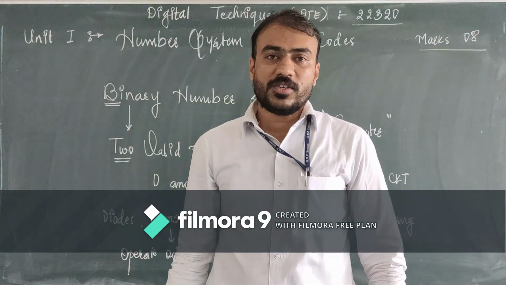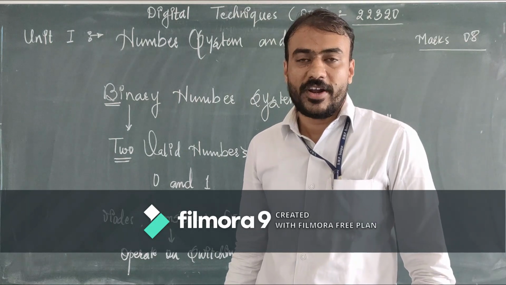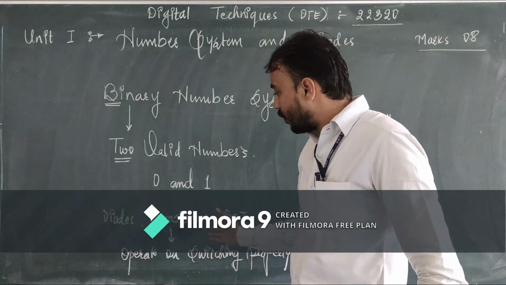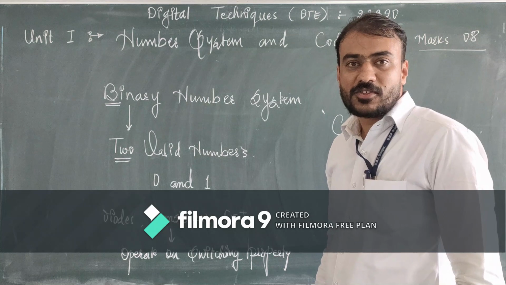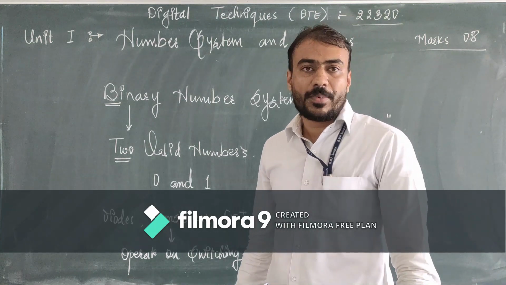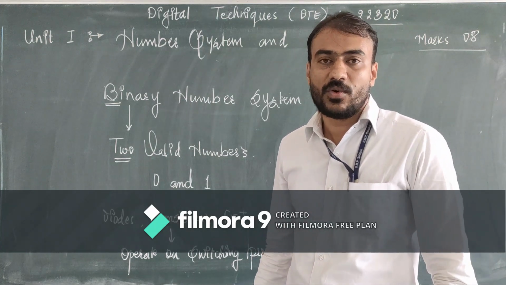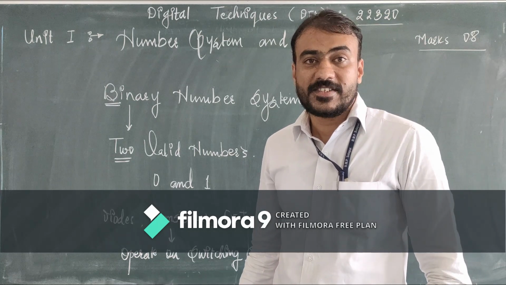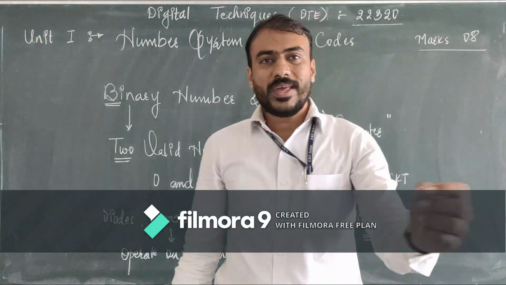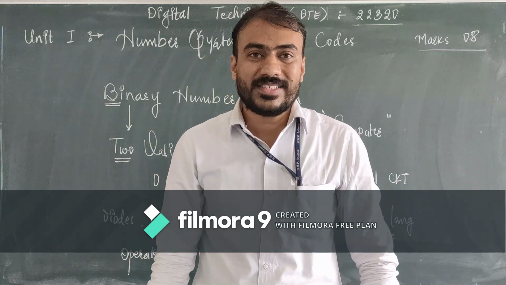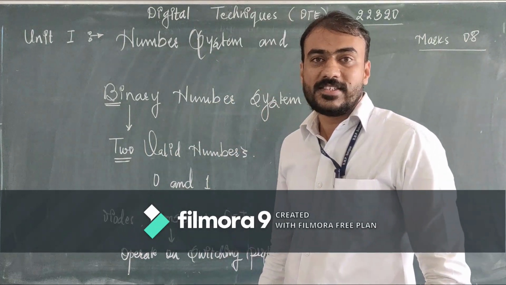Now, as you all know, a switch has only two states, that is on and off. So, as the diode, transistor and FET operate on the switching property, the operating condition will be in only two different states, that is 0 and 1. We refer to the on state as the 1 state and the off state as the 0 state.